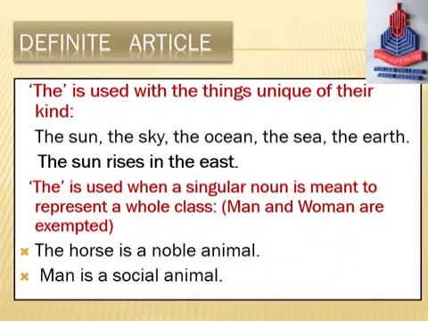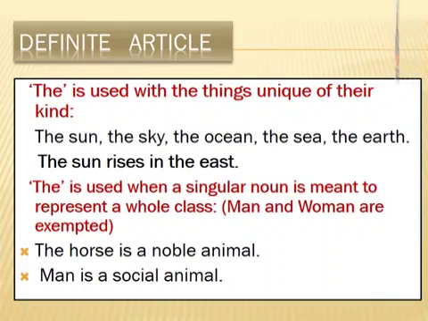In these three examples, the horse, the dog, the camel, they are singular, but they are representing their whole class, whole family. The dog is a faithful animal. It means dog, any dog.